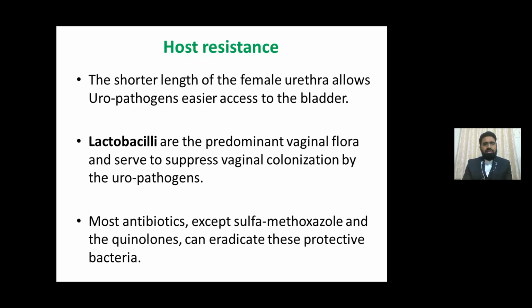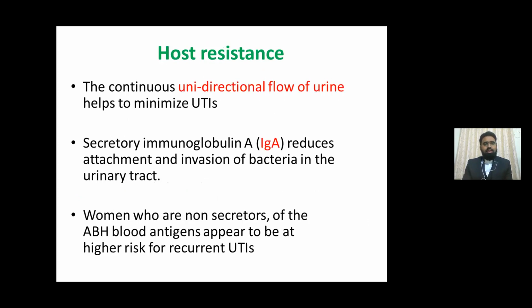Coming to host resistance, the shorter length of the female urethra allows uropathogens easier access into the bladder. Lactobacilli, which are the predominant vaginal flora, inhibit vaginal colonization of uropathogens, and most antibiotics disturb this flora, which leads to UTI. A continuous unidirectional flow of urine helps in minimizing UTI. Secretory immunoglobulins like IgA reduce attachment and invasion of the bacteria in the urinary tract. Women who are non-secretors of ABH blood antigens appear to be at higher risk of getting recurrent UTIs.